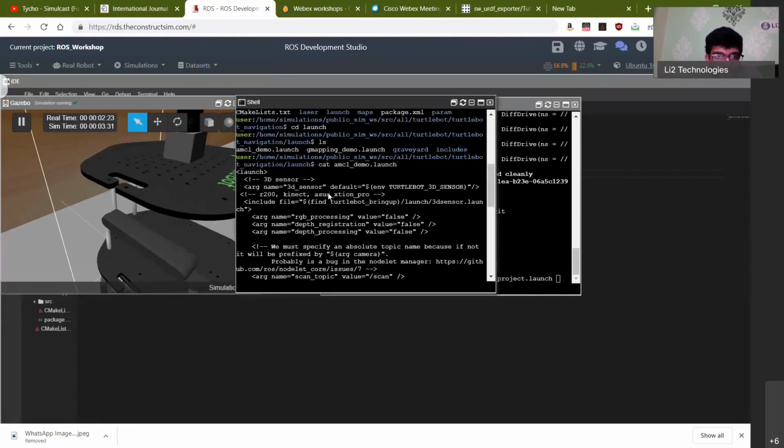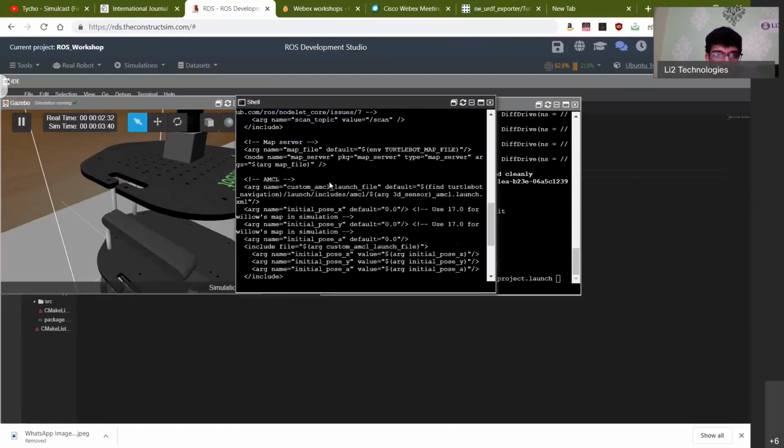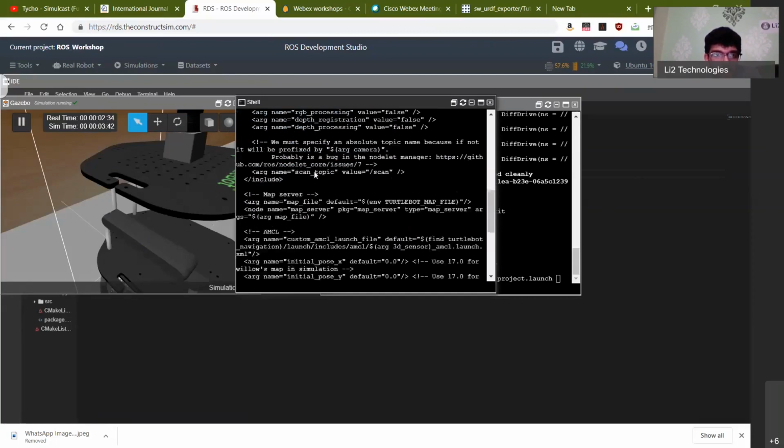So you have a Kinect here. The Kinect sensor is what it tells you. Asus Xtion Pro is also supported. That's also another type of 3D camera. And then you have communication to the map server. The map file points to where the map file is stored. And then the map server is the package, and the name of the node is map server again.